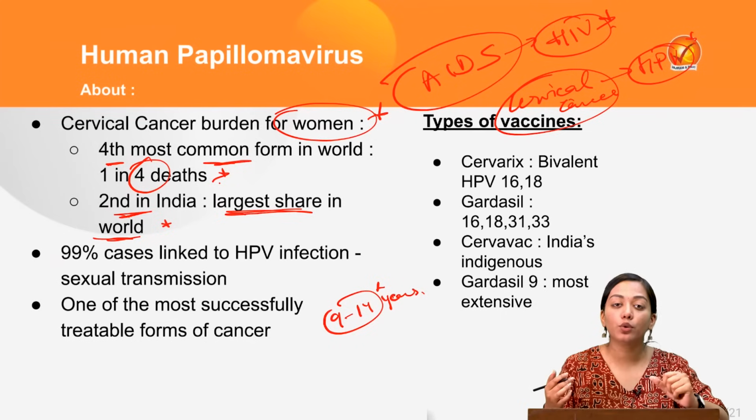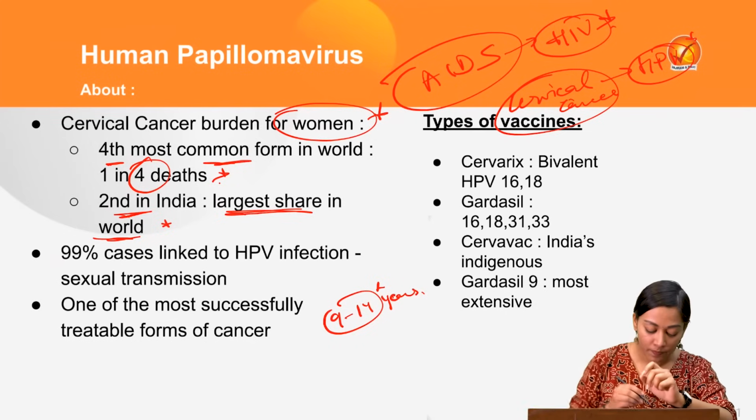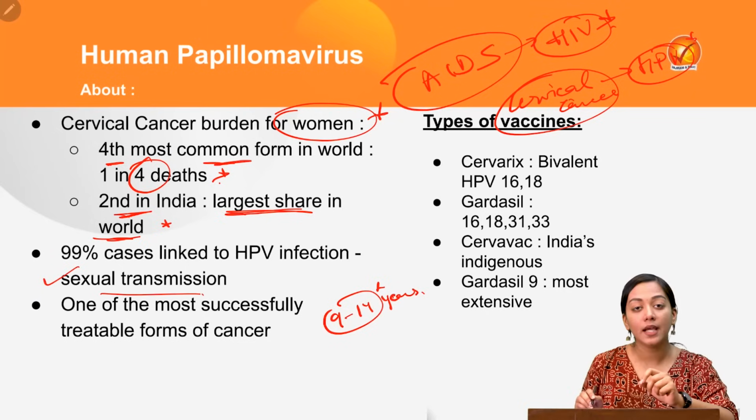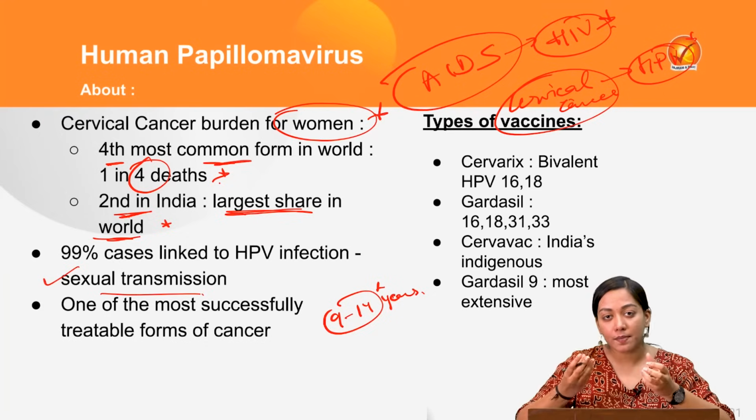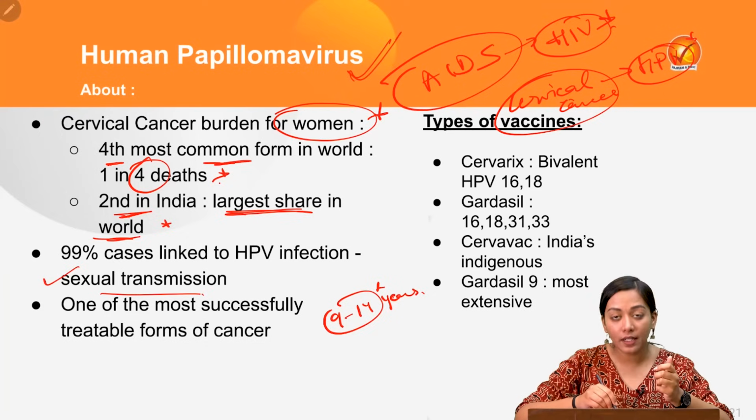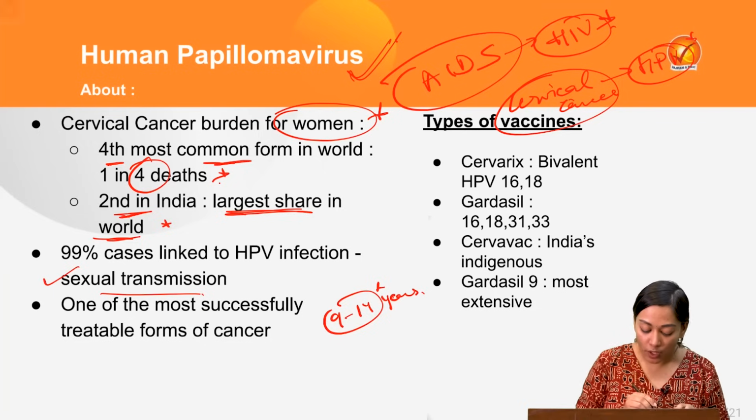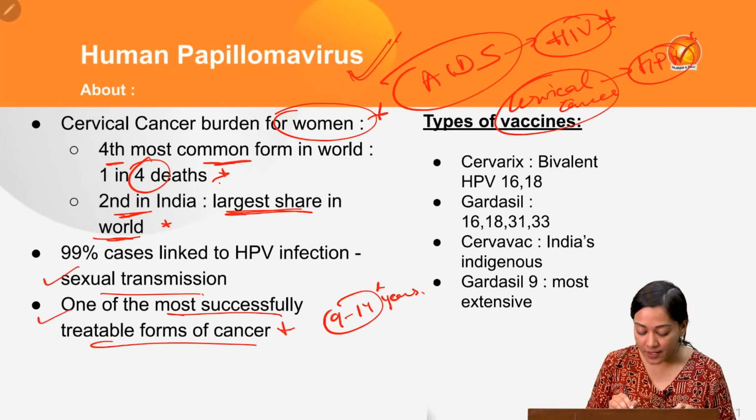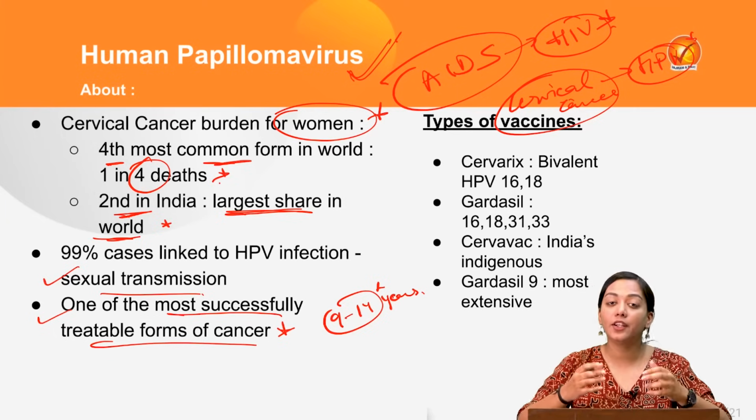Now, as I've already told you, the mode of transmission is through contact. It is a contagious disease, so it is caused due to sexual transmission. It not only affects the females, but surprisingly, it also affects the male. So, if a statement comes that HPV only infects female or cervical cancer is only seen in female, that would be a very abrupt statement. You can cancel it out. Then, one of the most successfully treated forms of cancer is also the cervical cancer, given that we quickly identify and treat it.